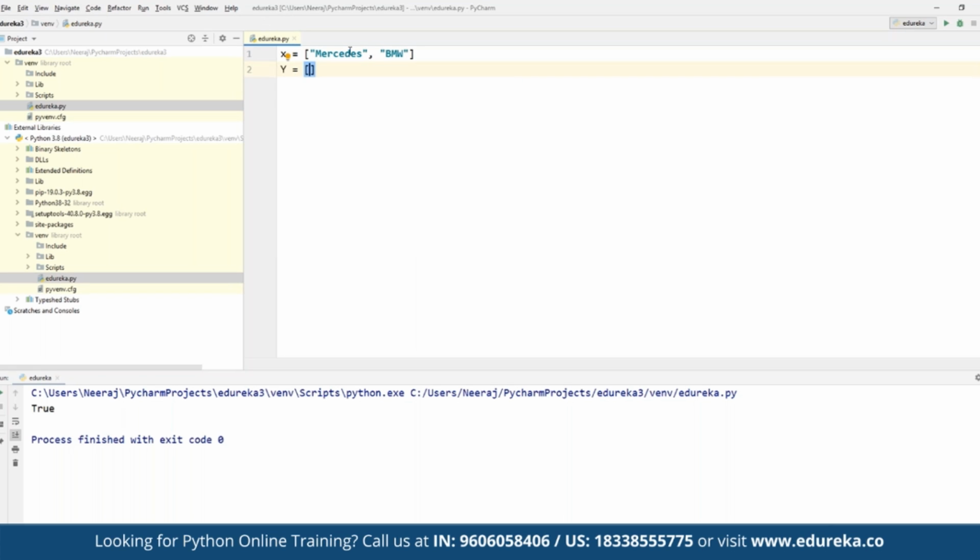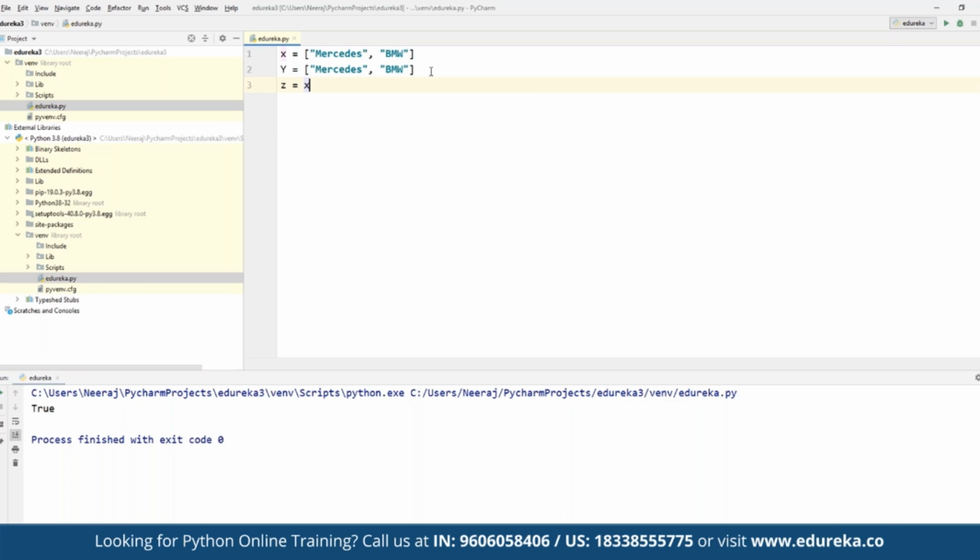So for example, if we come back to our console, let's suppose here we define one array. Let's say we add an array for car names, for example Mercedes and BMW.